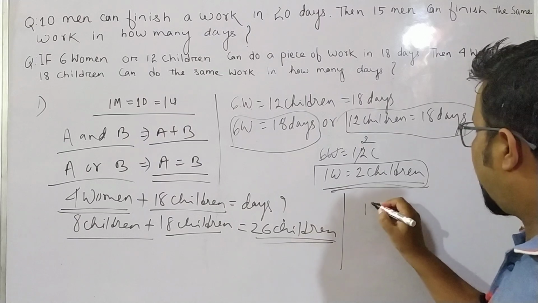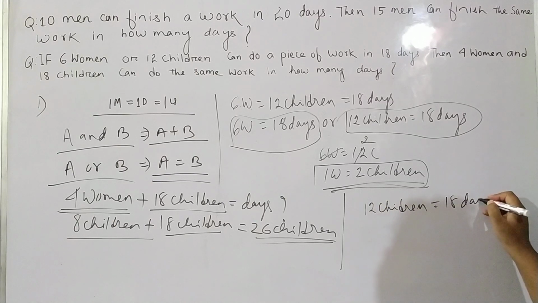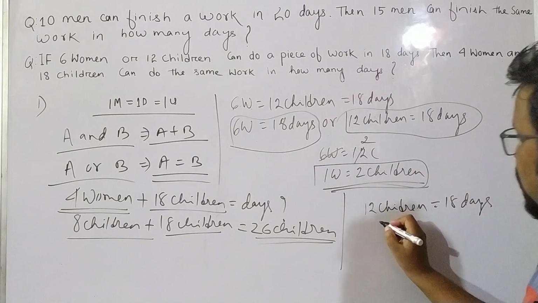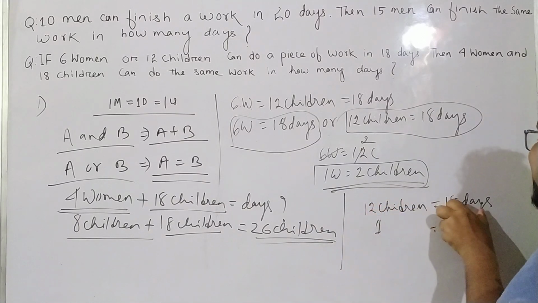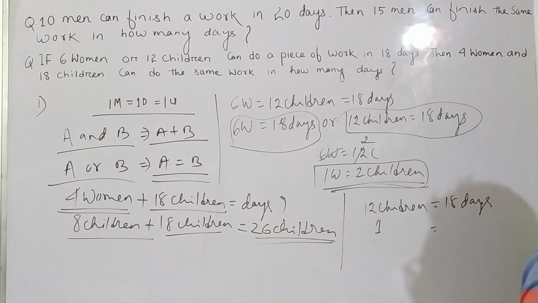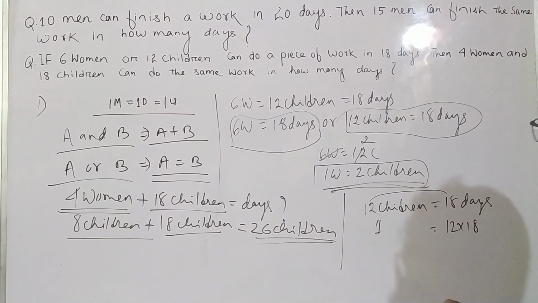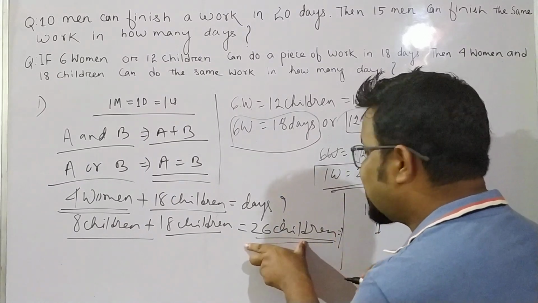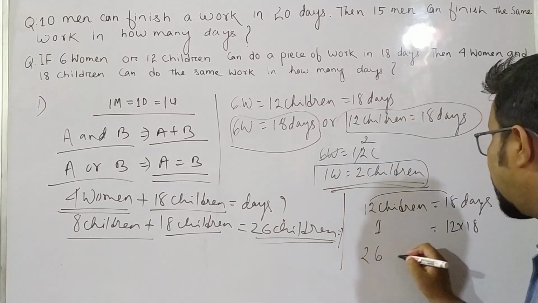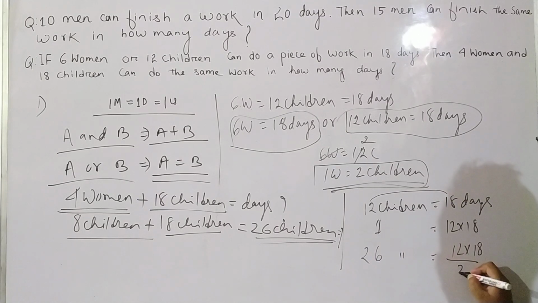See, 12 children can finish the work in 18 days. Then how much time will be taken for 1 child? 12 children take 18 days, so 1 child will of course take more time. We calculate this time by multiplying 12 with 18. Again, we need it for 26 children. For 26 children, the number of days will be 12 into 18 by 26.